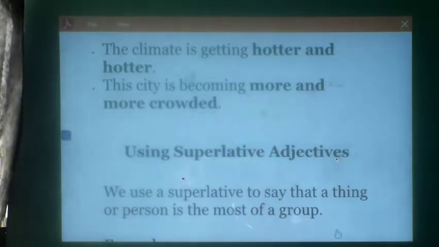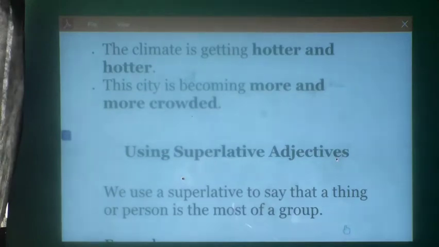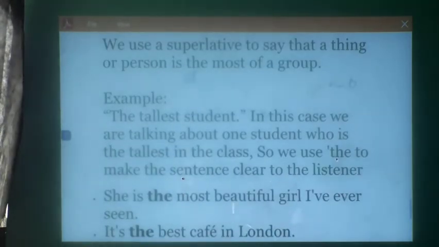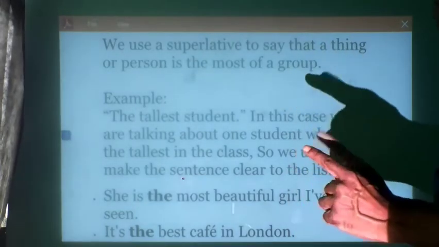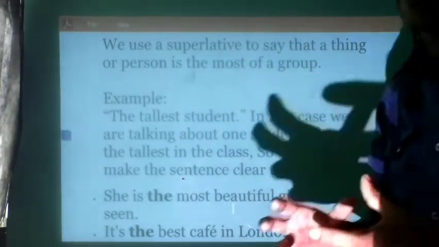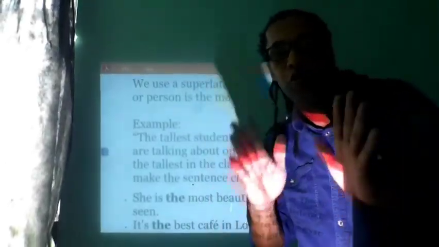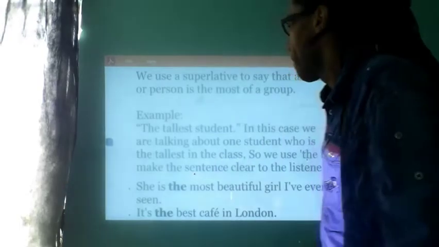Using superlative adjectives, we use the superlative to say that a thing or person is the most of a group. In other words, we use it to pick one out of the group. We have a group of people and we choose one person to say that that person is the most. So let's go through the example.